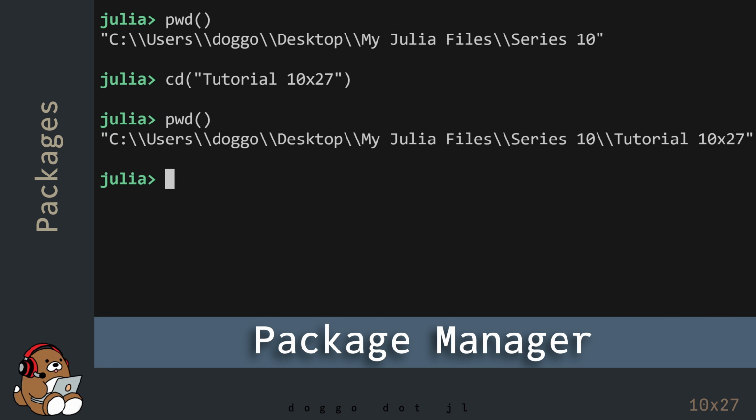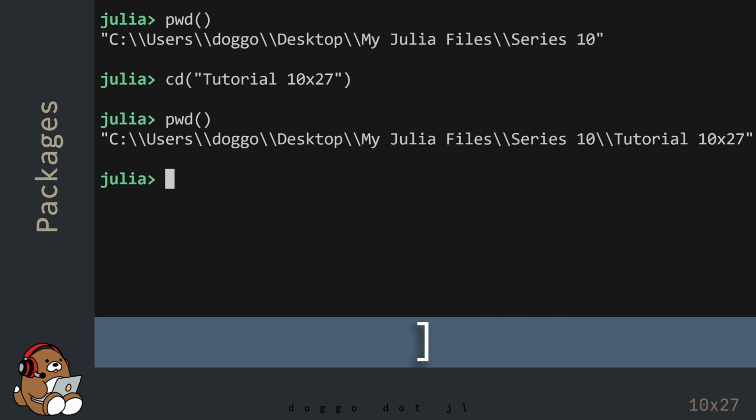Now that you're in the correct directory, you can enter the Package Manager, which is Julia's built-in tool to help you manage external packages. You can enter the Package Manager by hitting the closing square bracket key on your keyboard. You should see the prompt change, indicating that you are now in the Package Manager.